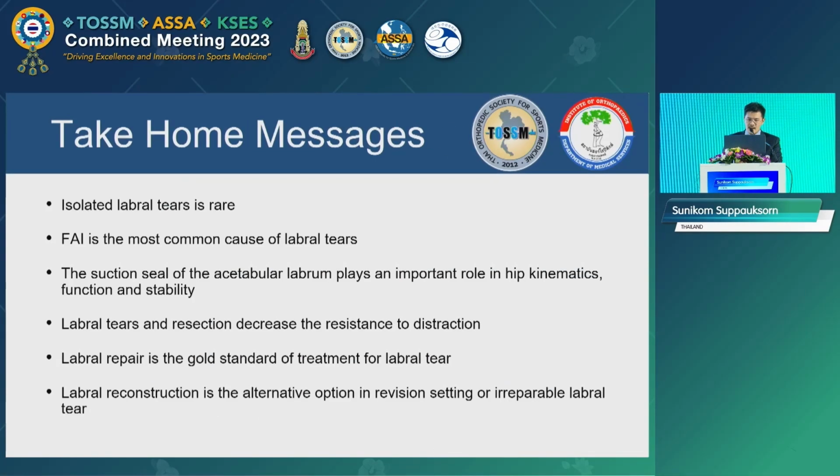So the take-home message: isolated labral tear is quite rare, and FAI is the most common cause of labral tear. And the suction seal is the important role of the labrum. So whenever possible, we need to preserve the labrum by doing the labral repair. And labral reconstruction is the alternative option in the revision setting or irreparable tear.